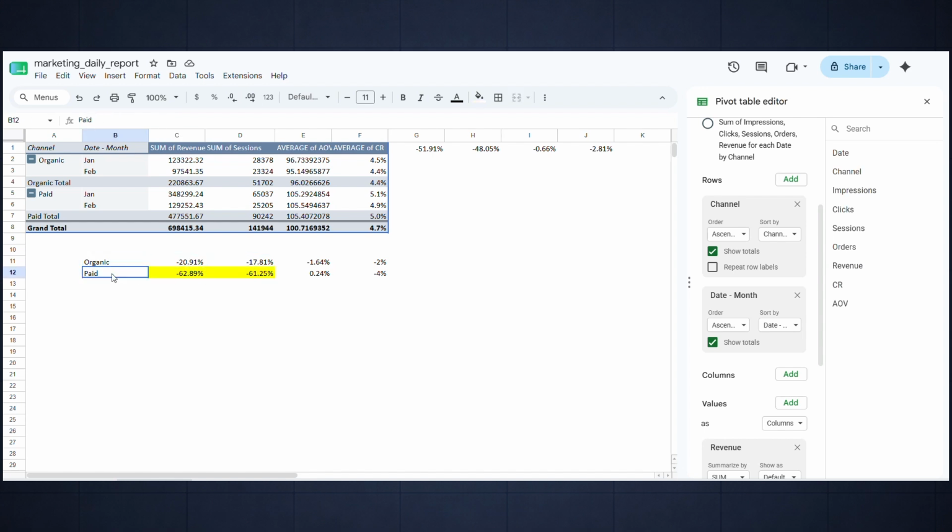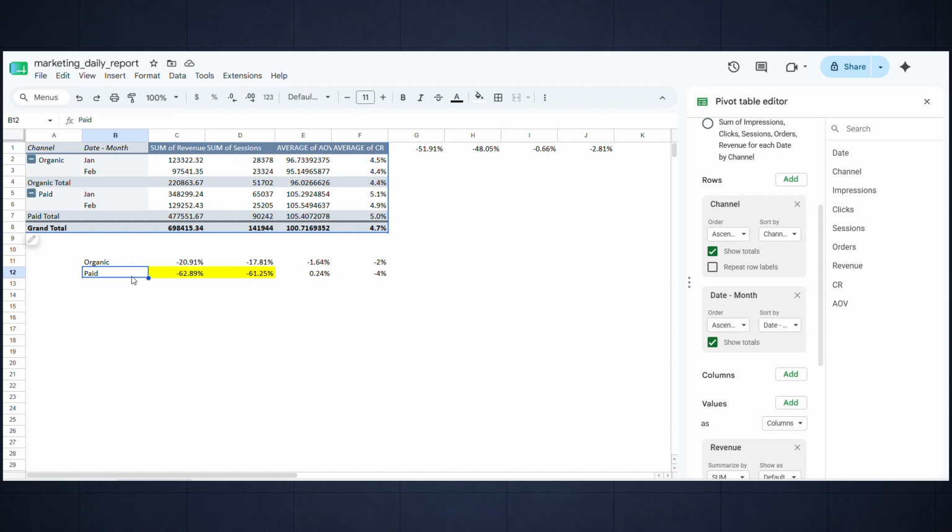Now we can give a much more specific answer. Instead of saying revenue is down 50%, we can say revenue is down primarily because traffic declined. After breaking traffic down by channel, we found that paid traffic dropped significantly, while conversion rate and average order value remained relatively stable. This suggests the issue is related to customer acquisition rather than conversion or pricing.